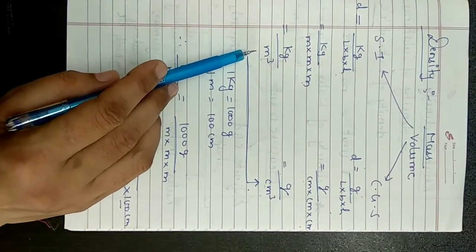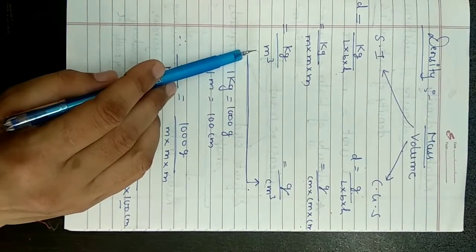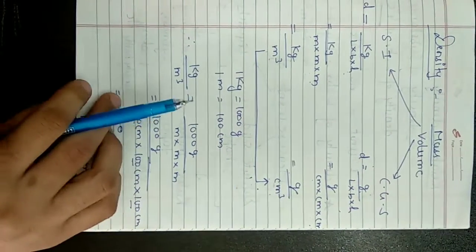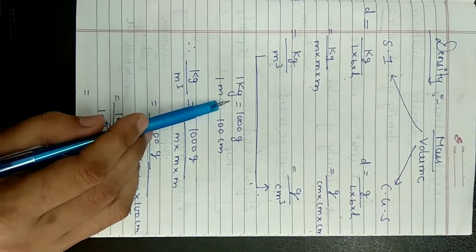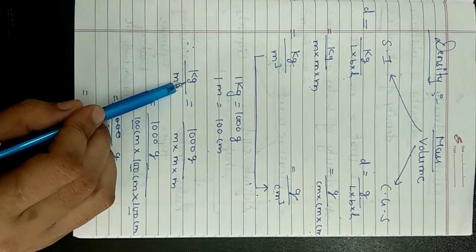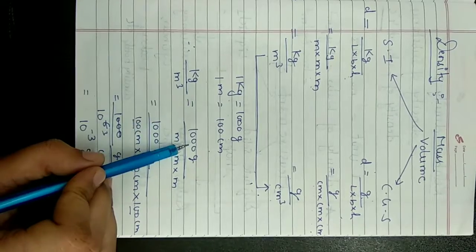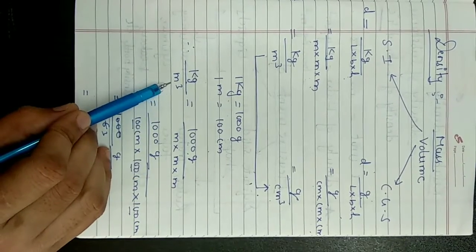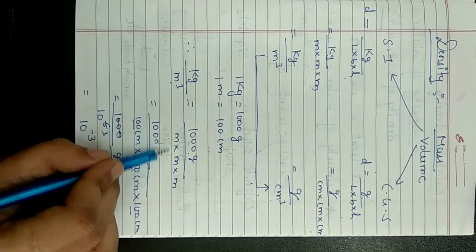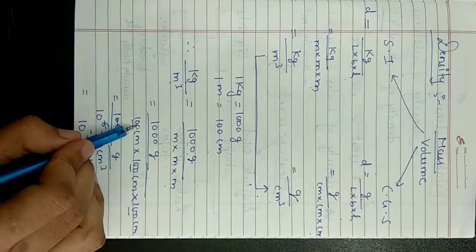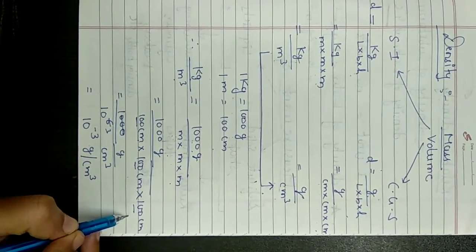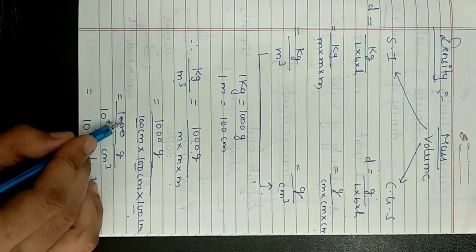If you want to convert directly kg per meter cube to gram per centimeter cube, how are we going to get it? For this we know that 1 kg is equal to 1000 gram, and 1 meter is equal to 100 centimeter. Now instead of writing 1 kg, I can write 1000 grams, and instead of meter cube, I can write centimeter cube with the value. So meter cube can be written as meter into meter into meter, and 1 meter is equal to 100 centimeter. In place of all these meters, I have written 100 centimeters. So calculate the value here.